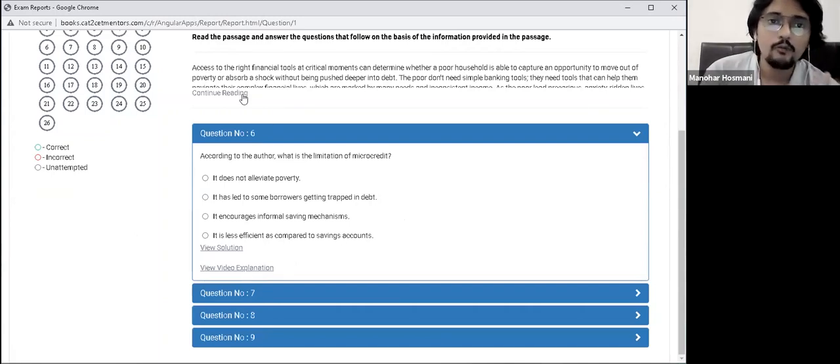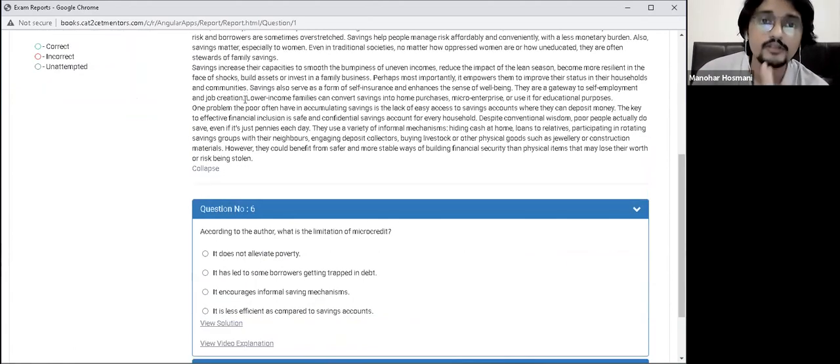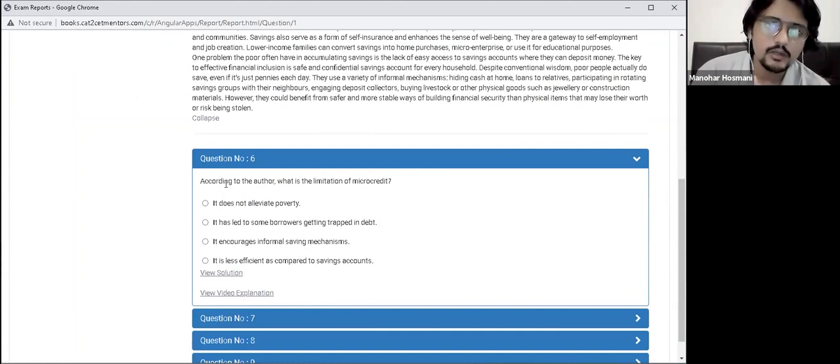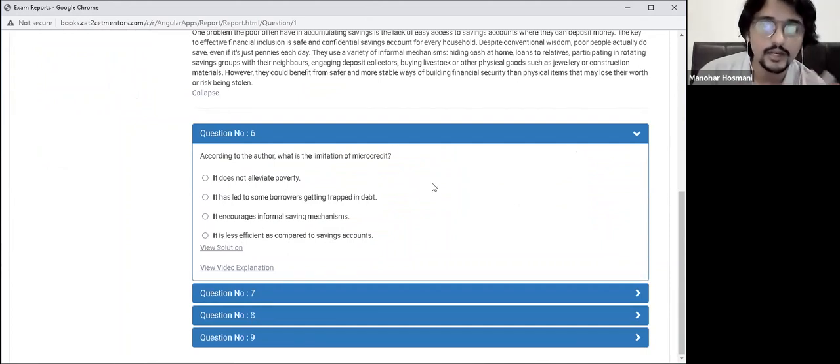Now look at this. यहाँ पे what defines the difficulty of the question? It's the scope of the question. Here the question is asking, according to the author, what is the limitation of microcredit? I just have to look at microcredit कहाँ पे है in this particular passage, and I have to look at its limitation, because negative connotation में author ने mention किया रहेगा. The scope that I have to look at in the passage reduces. So that reduces my work. That's why it's an easy question. Let's look at 7th question.